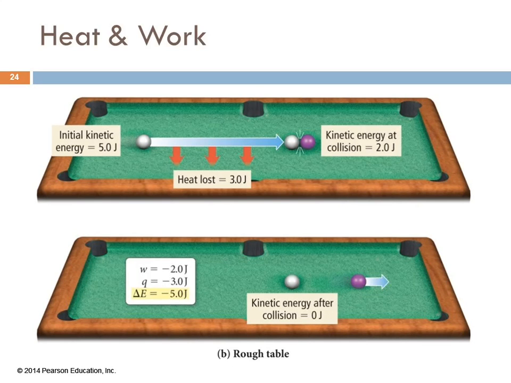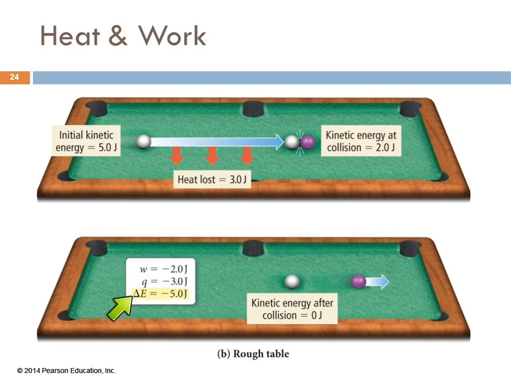Here's a rough pool table. This is maybe a pool table that's kind of been abused, and the felt's not nice and smooth like it's supposed to be. Here again, we have the cue ball starting out with 5 joules of energy. But because the surface is so rough, it loses 3 joules of energy. It's slowing way down as it goes over here. By the time it collides with this purple ball, it only has 2 joules of energy left. It's going to transfer those as kinetic energy to the purple ball. And so it still has 0 energy at the end.